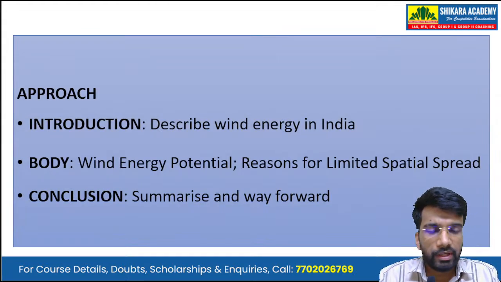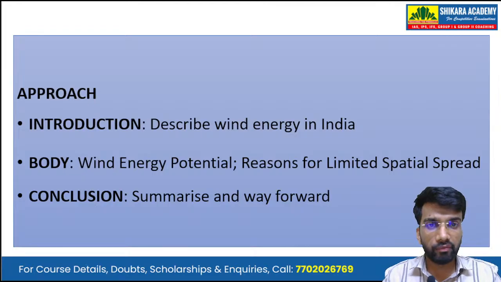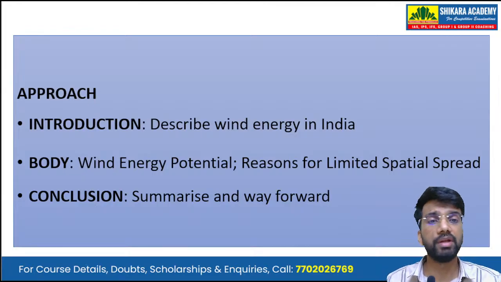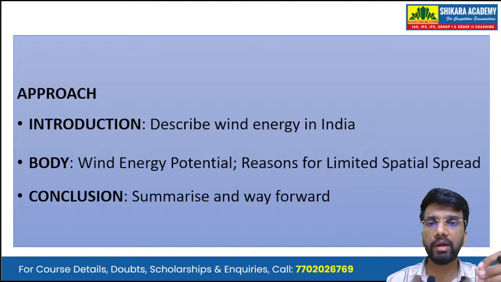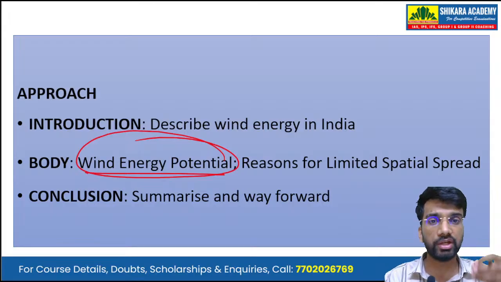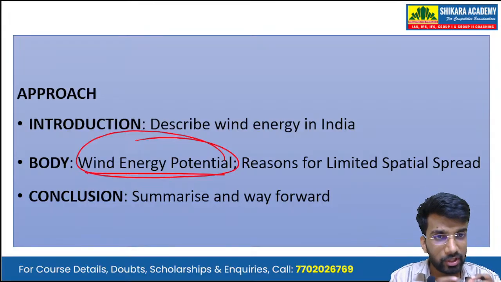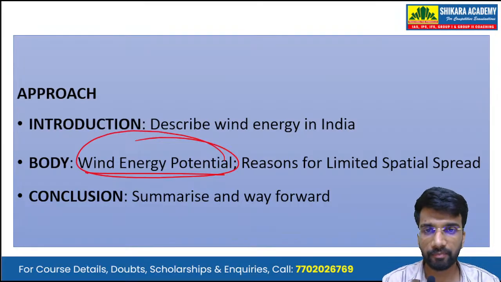So the approach that we'll be taking in answering this question is that in the introduction we describe wind energy in India, because the question is on wind energy in India. In the body we address the demand of the question by writing the potential for wind energy in India, and will also provide the reasons for the limited spatial spread of wind energy in India.